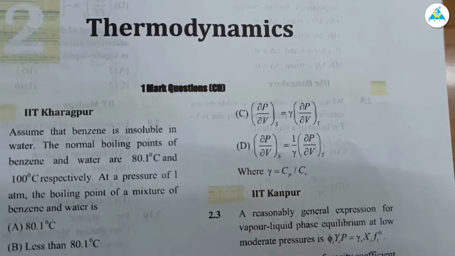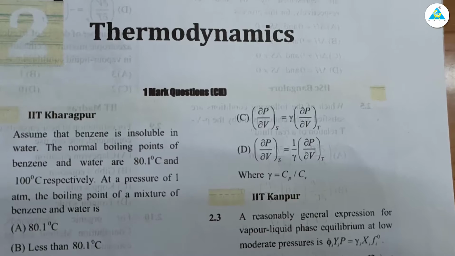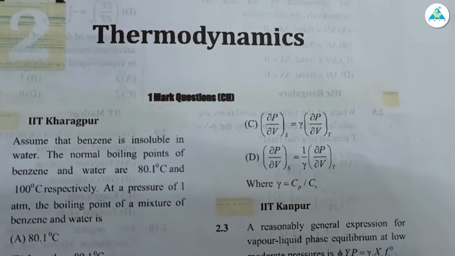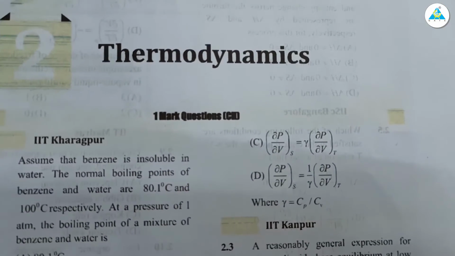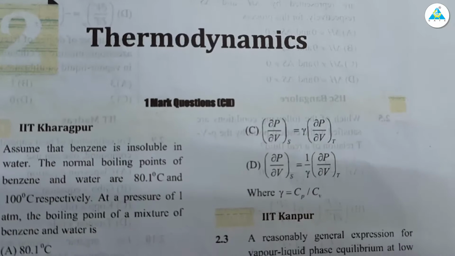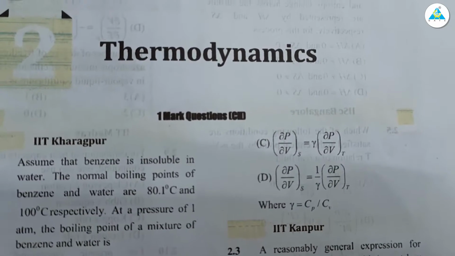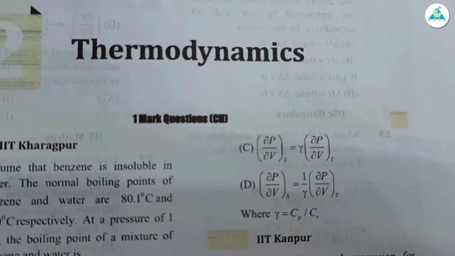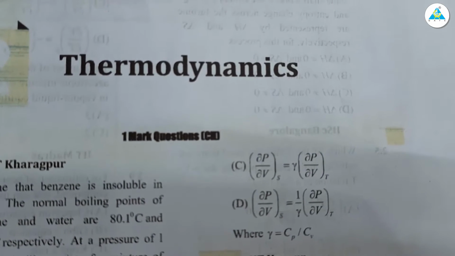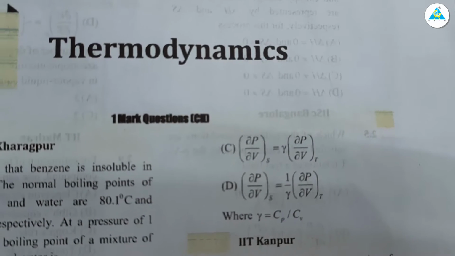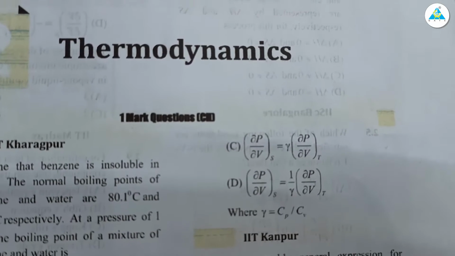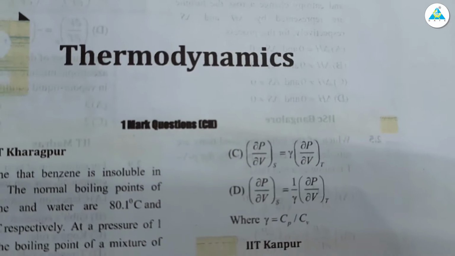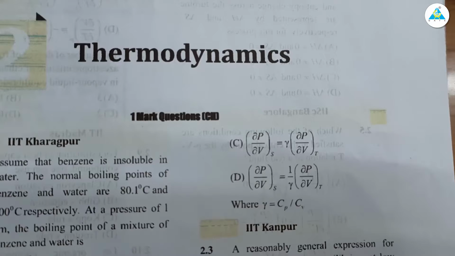Now why have we written constant entropy? You can see here, dou P by dou V at constant S, entropy, is equal to gamma times dou P by dou V at constant temperature. Dou P by dou V at constant temperature denotes the slope of the PV diagram in the isothermal case. The left hand side of option C is the slope of the adiabatic line.